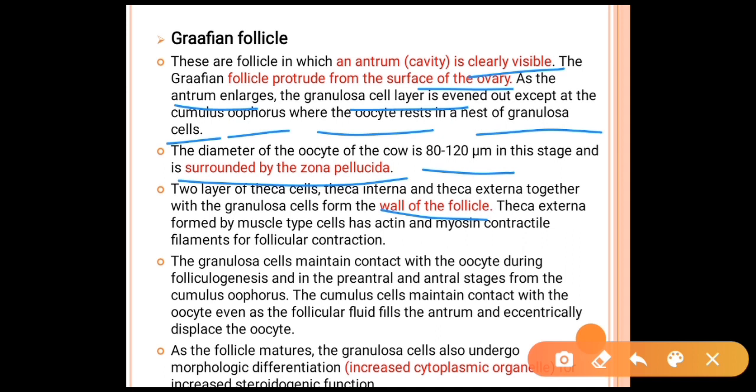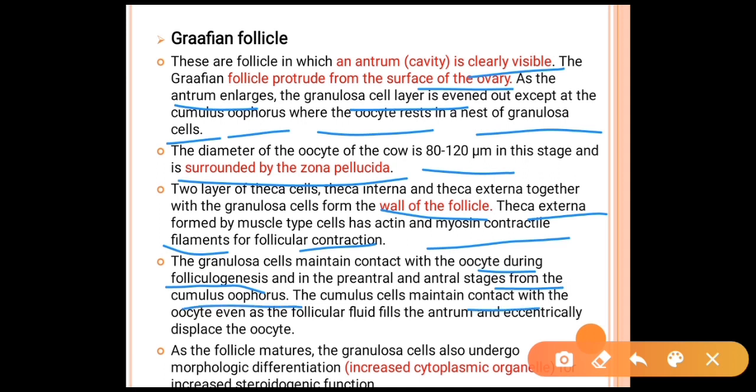Theca interna is formed by muscle-type cells, which have actin and myosin contractile filaments for follicular contractions. The granulosa cells maintain contact with the oocytes during folliculogenesis, in the preantral and the antral stage, as the cumulus oophorus.